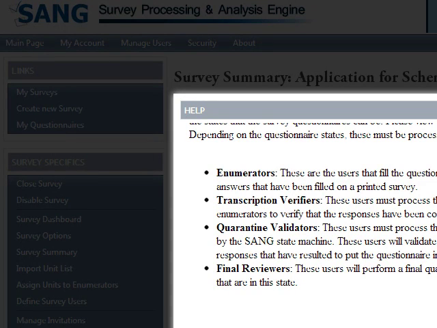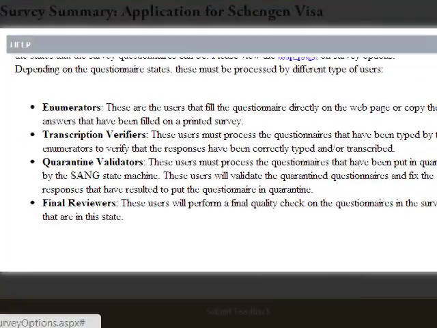the transcription verifiers. We also have quarantine validators. These people have to validate all the weak and flexible constraints that have been broken for a submitted questionnaire. And finally, SANC includes a final reviewer role for those surveys where the survey manager wants to add a final review stage to this process.